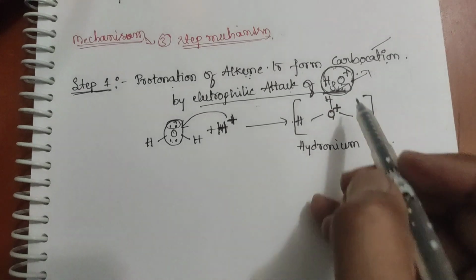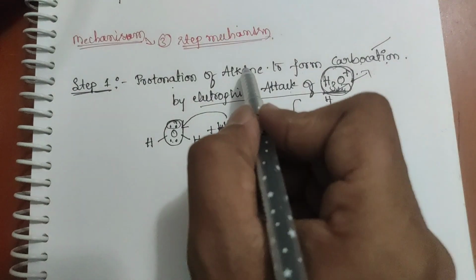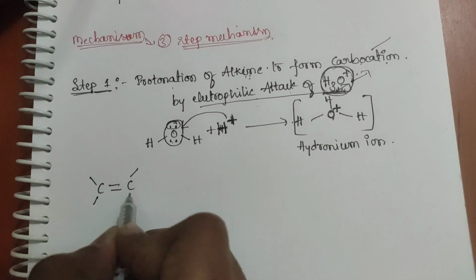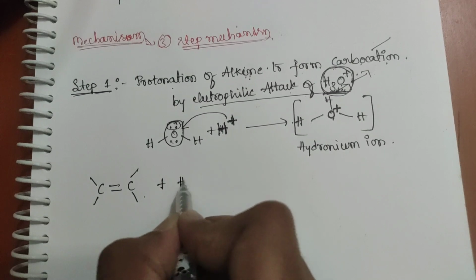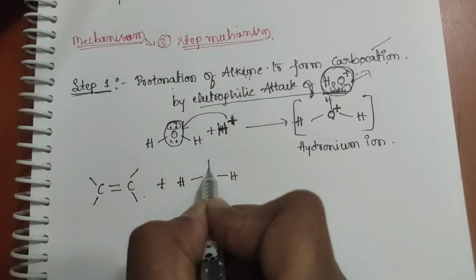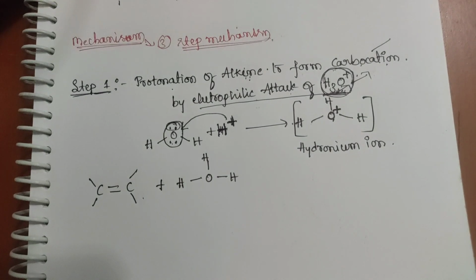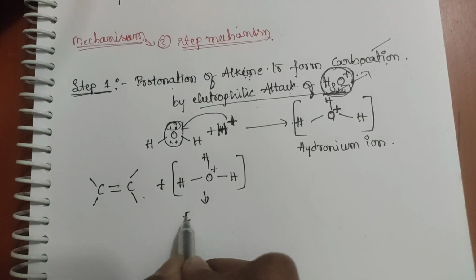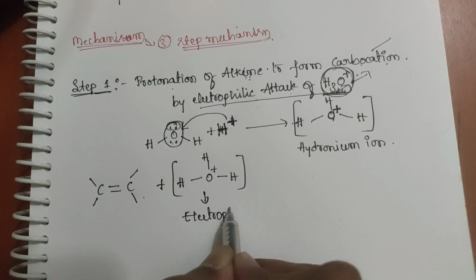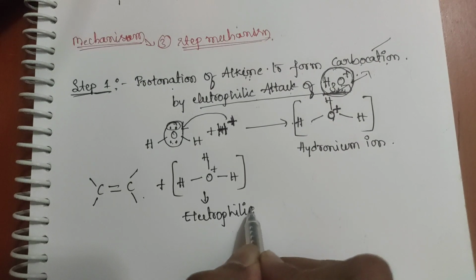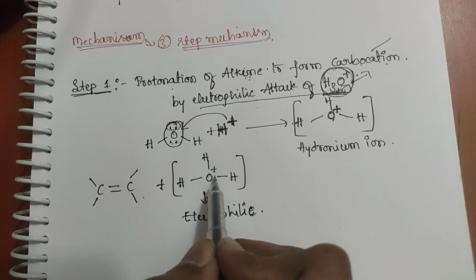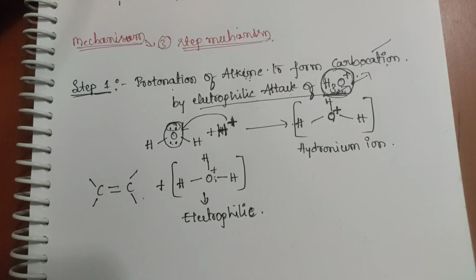Then this H3O+ will attack the alkene. You have an alkene, right? Then the attack of H3O+ takes place. What is this? This is an electrophile. Why is this an electrophile? Because it is electron deficient. It wants electrons to form a stabilized structure. Is it clear?